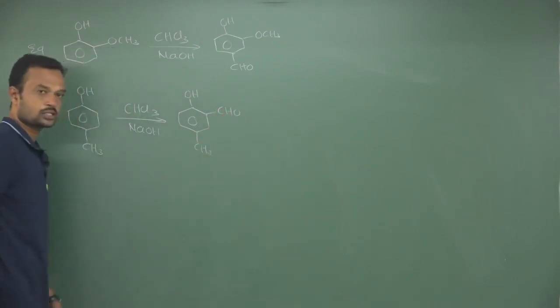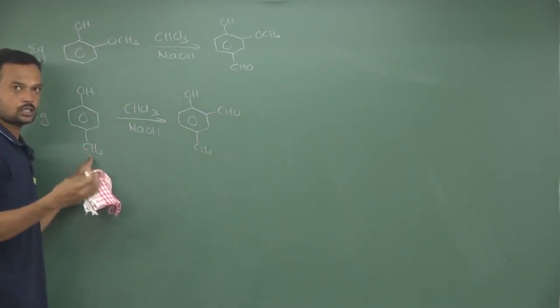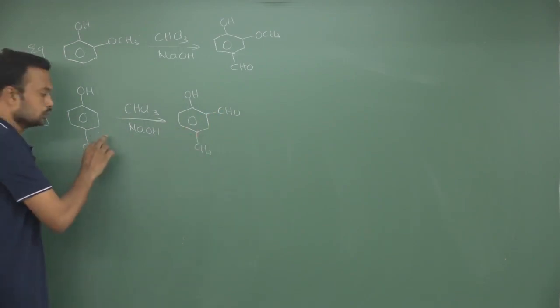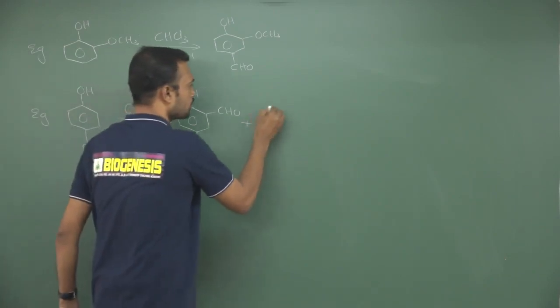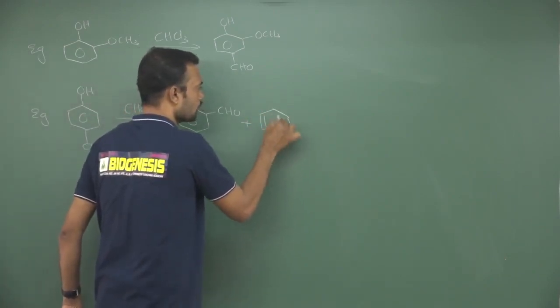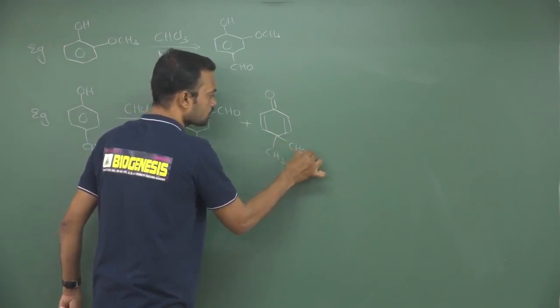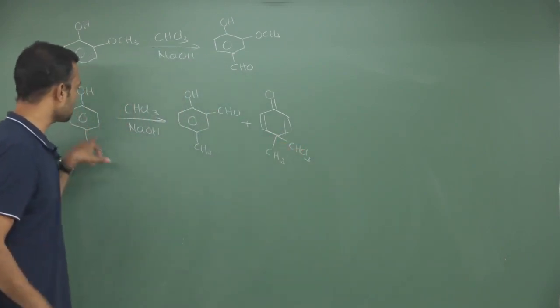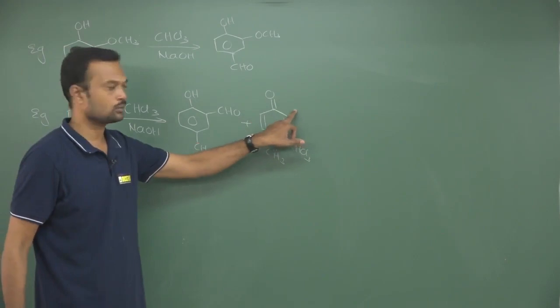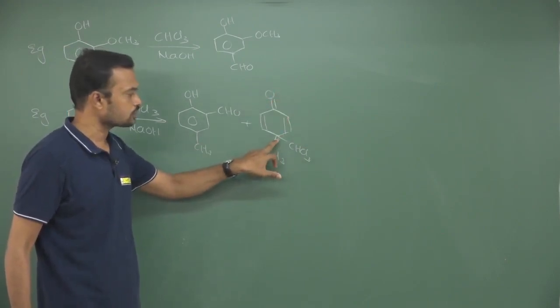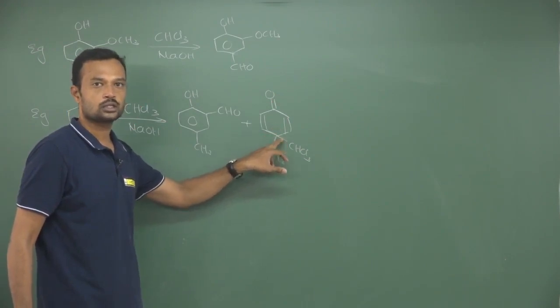And very important thing, suppose see, if you want to write some amount of major ortho and some amount of minor para product, so here para there is no hydrogen, methyl group is present, so here you may expect a quinone type of derivatives are expected. Means if hydrogen is present on this para position, that will involve in tautomerism and you will expect a phenol here. So if there is no hydrogen, definitely reaction is completely restricted in the form of quinones.